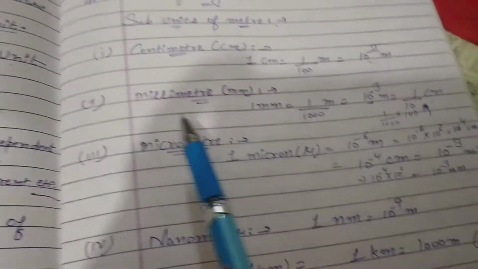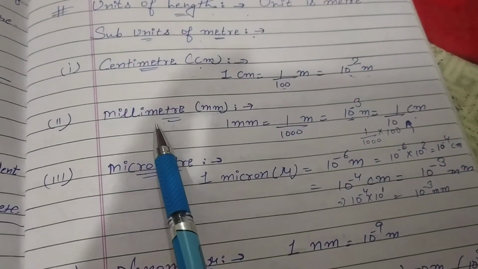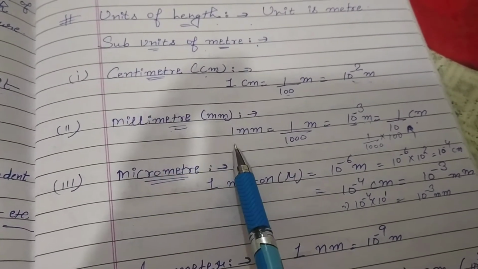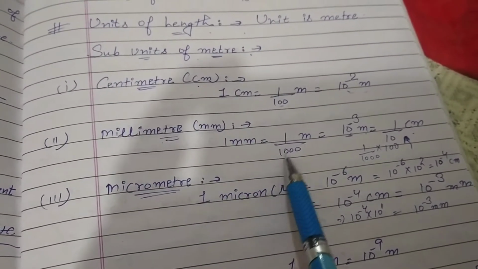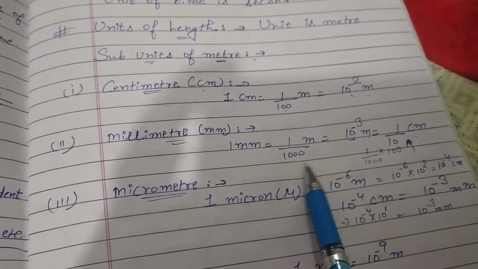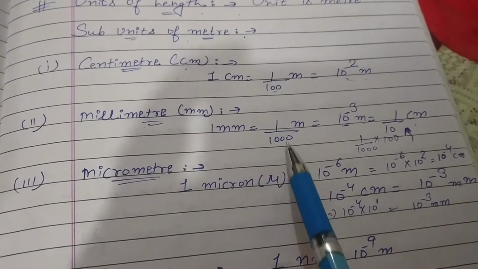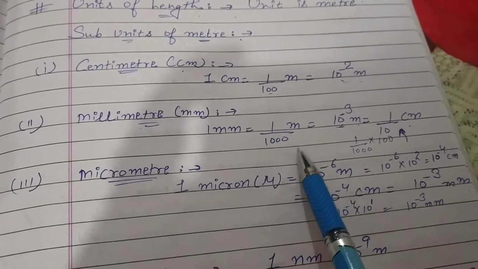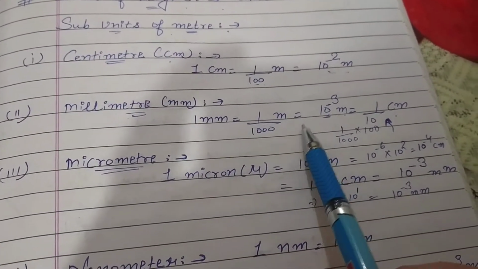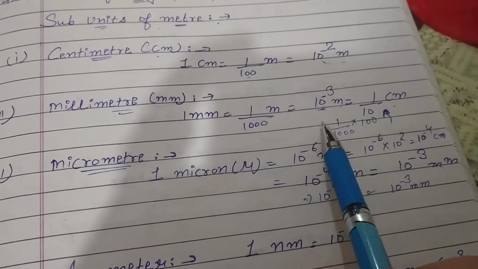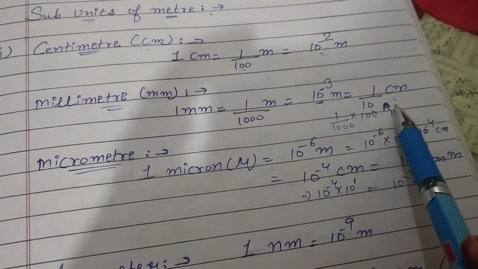Now come to second, that is millimeter. Second term is millimeter. After then 1 millimeter is equal to 1 by 1000 meter. This is the relation between millimeter and meter. So 1 by 10 is to power 3 meter, and after then it convert into 10 is to power minus 3 meter. Suppose now we have to convert meter into centimeter.